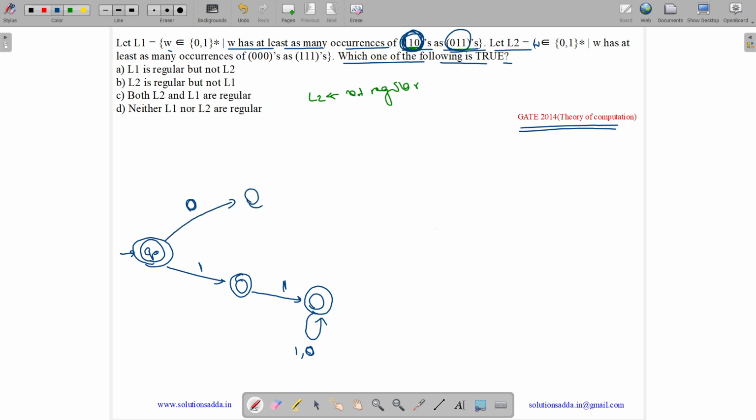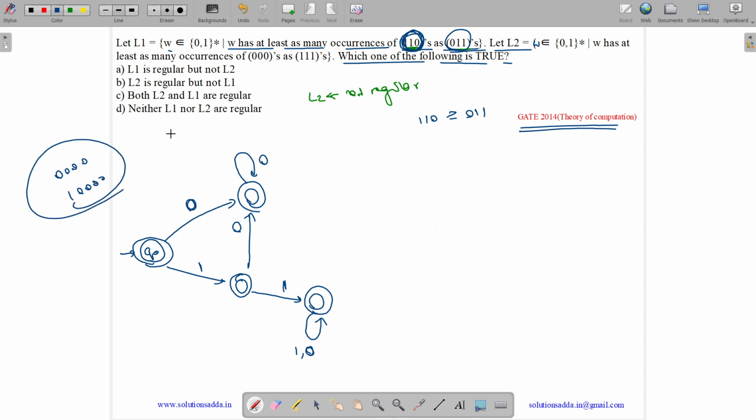Now see, we get a 0. If you get a 0, it is an accept state. Only string 0 is always accepted. If you get a 10, it is also accepted. Why? Because 110s are greater than 011s. If you get a 10, both counts are 0. Now whatever zeros you give, any number of zeros, or 1 followed by any number of zeros, still the count is 0.